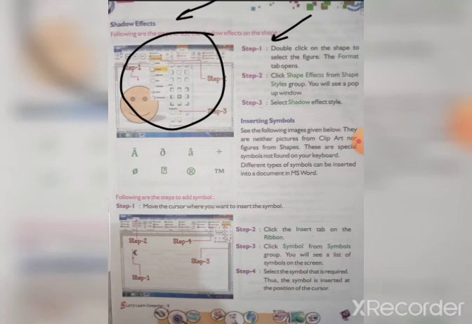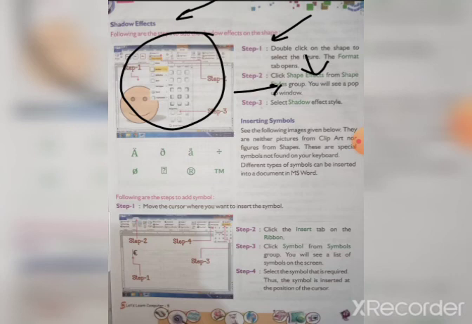So you have to select the Shape Styles group and then Shape Effects. Then you will see a pop-up window. Then step 3, select Shadow effect. So to give a shadow effect, we first go to the Shape Styles group, then go to Shape Effects and then Shadow. Okay, the shadow effect is included within the shape effects.